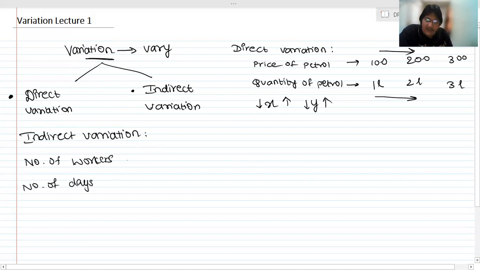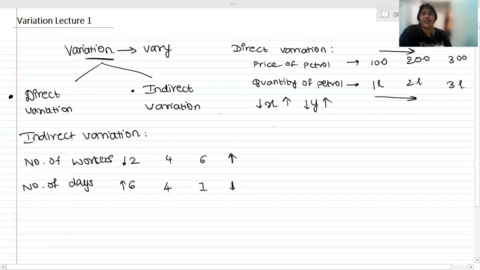Suppose 2 workers, then it takes 6 days. Suppose 4 workers, then 4 days. I am just tentatively giving these numbers. Suppose I get 6 workers, then I may require only 1 day. So if the number of workers increases, the number of days decreases, and if the number of workers decreases, the number of days increases.